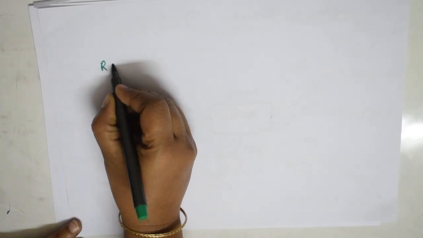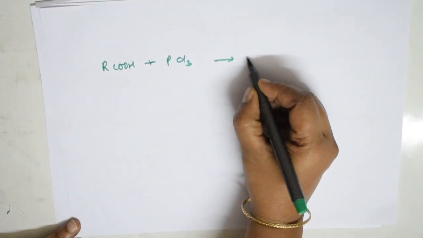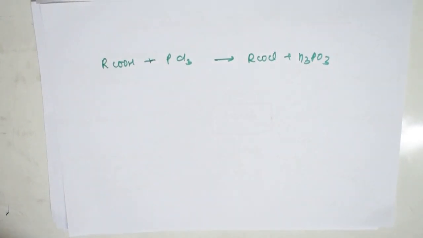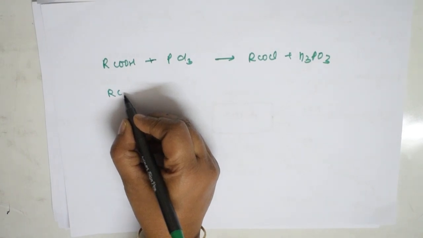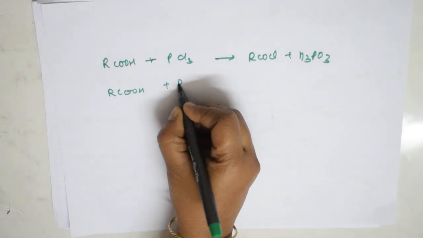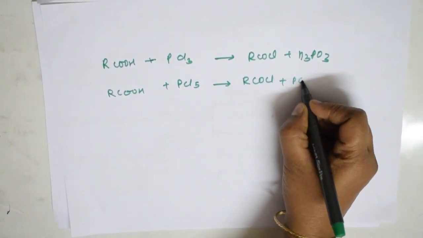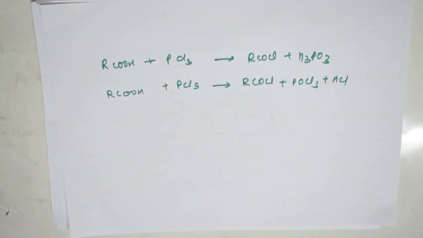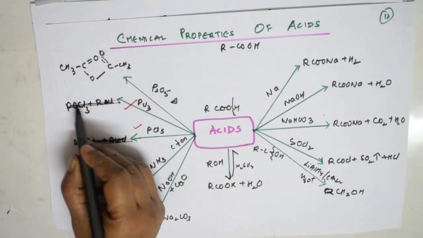So when we take an acid, RCOOH, and you take PCl3, you'll be getting RCOCl plus H3PO3. This is the concept with PCl3. Suppose it is PCl5: RCOOH plus PCl5, then the products are RCOCl plus POCl3 plus HCl. Sorry for the inconvenience. These two reactions, take them out.